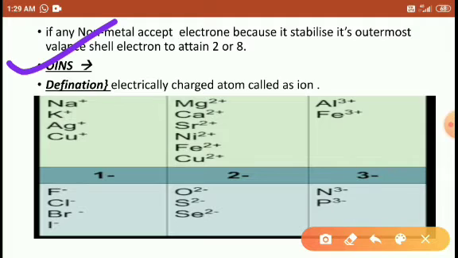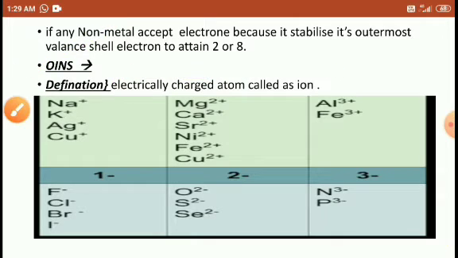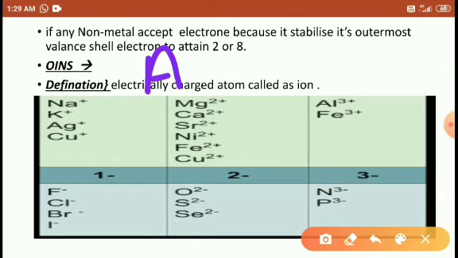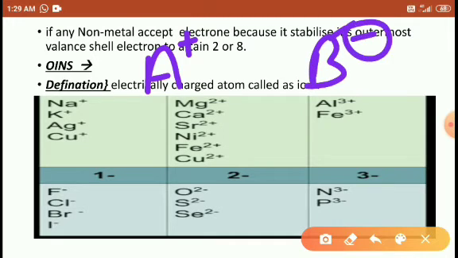Now the next topic is ions. What are ions? An electrically charged atom is called an ion, right students? Electrically charged means any atom having either a positive charge or a negative charge.